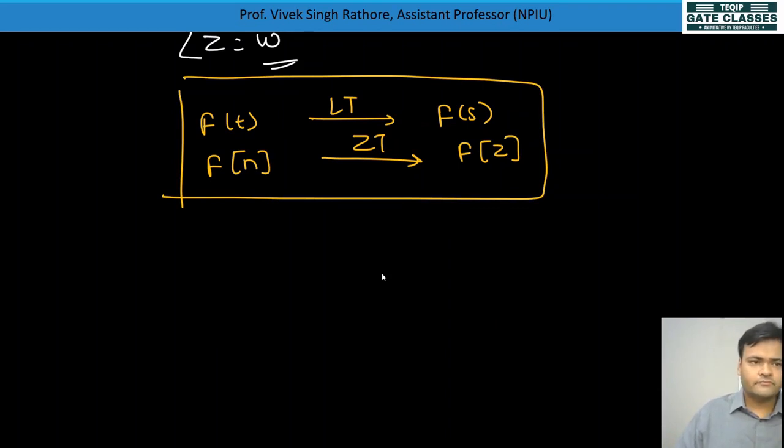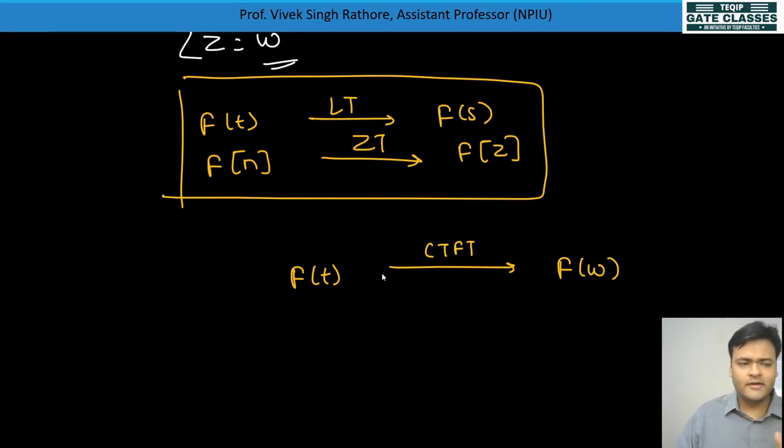See, when f of t was there, if we are changing it to frequency domain, if we want to analyze in frequency domain, we'll get f of omega. This is called as CTFT, continuous time Fourier transform, है ना? From time domain we are taking it to frequency domain.